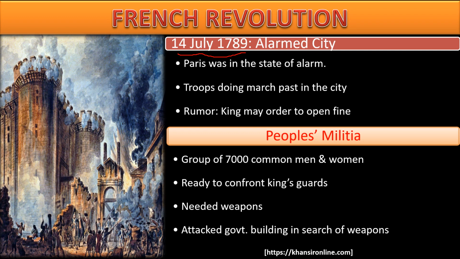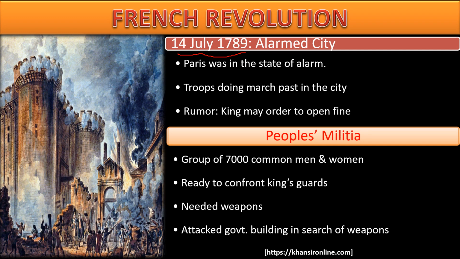The king called the troops into the city of Paris, and the soldiers were marching all over the streets, and the people were worried. There was a rumor, and the people were talking to each other, that the king had not only called the soldiers, but that at any time the king may order the troops to open fire on the people. Any time the king could order the troops to attack, to fire on the people. And the people hated him at the time.